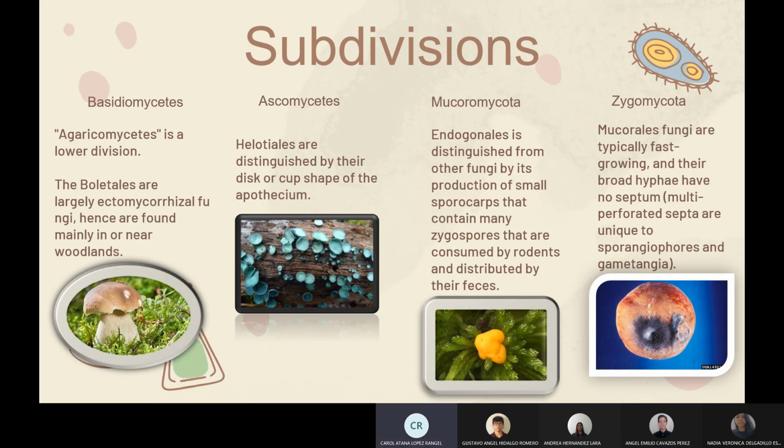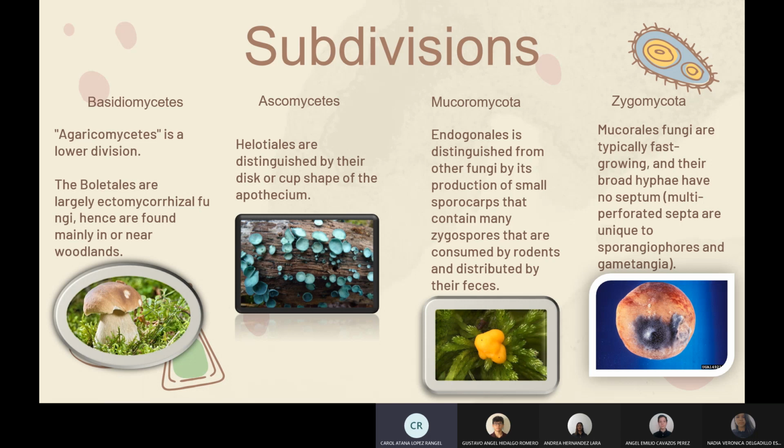Subdivisions. Basidiomycetes. Agaricomycetes is a lower division. The Boletales are largely ectomycorrhizal fungi, hence are found mainly in oak or northern woodlands. As Ascomycetes, Helotiales are distinguished by their disc or cup shape of the apothecium.